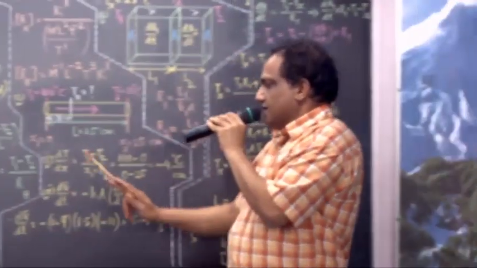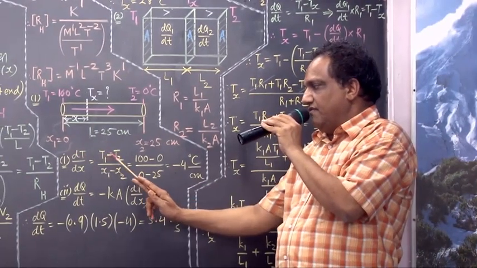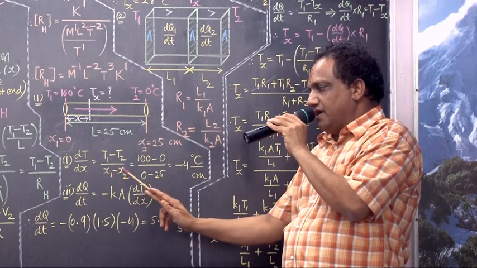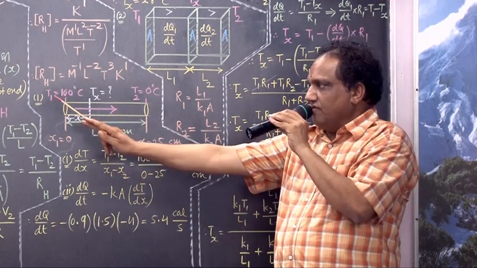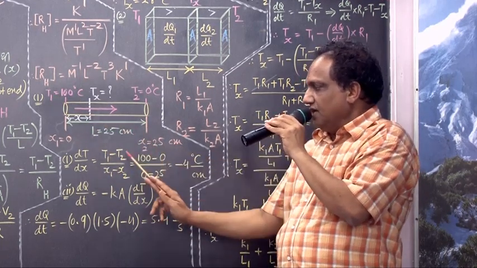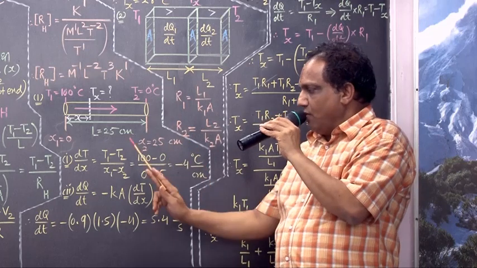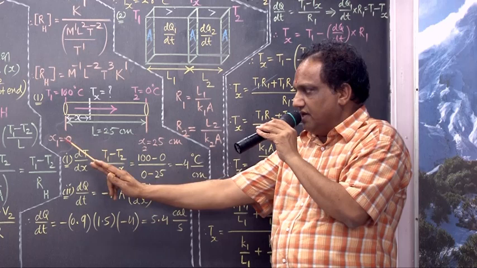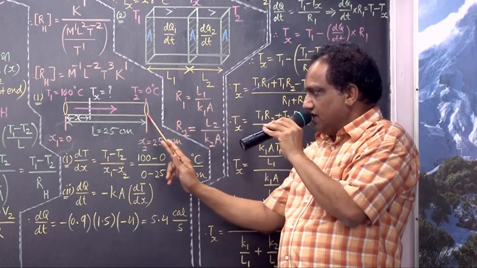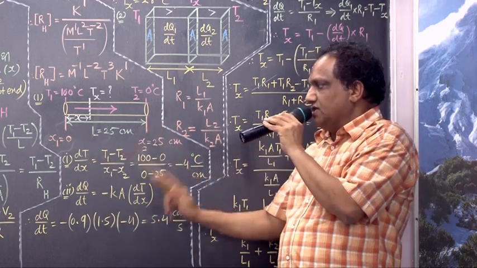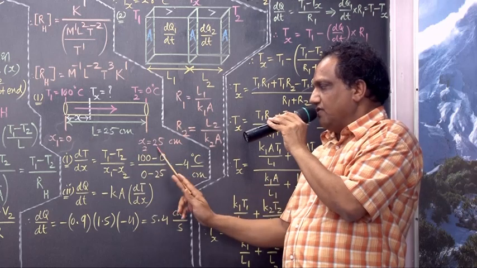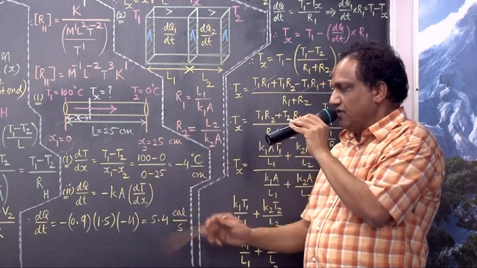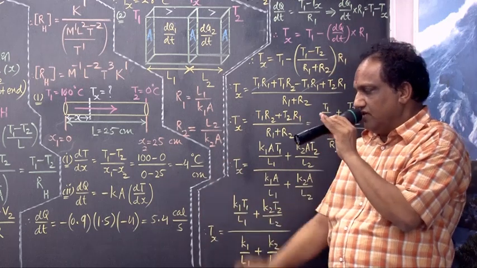What do you mean by dT by dx? Difference of temperature, I am taking T1 minus T2, then difference of x coordinate, I should take x1 minus x2. What is the T1 value? 100. T2 is 0. If you take the origin here, x1 is 0, and for the other cross section, x2 is equal to the length of the rod, that is 25 centimeter. x1 is 0, x2 is 25.